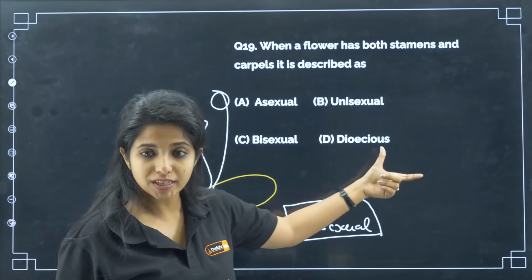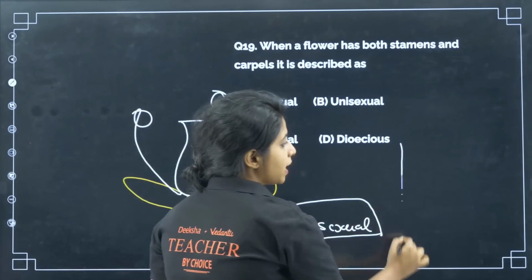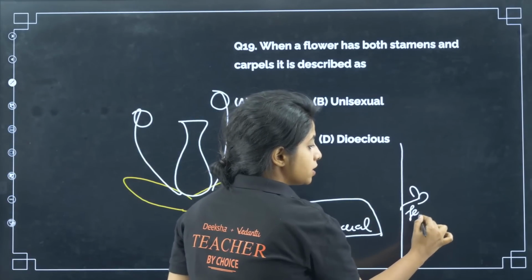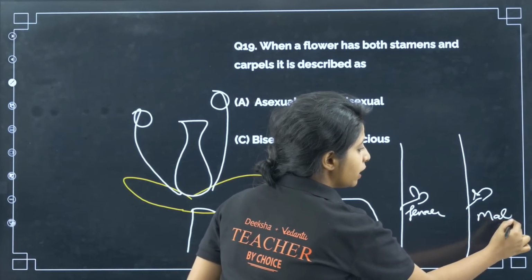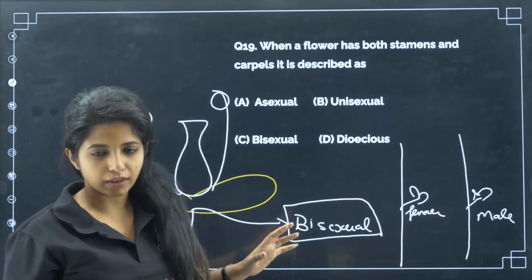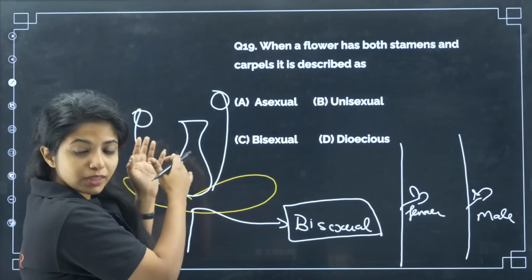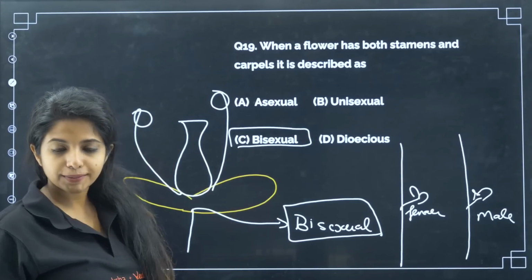Dioecious plants, you say. What do you mean by dioecious plants? That means one plant will be having only female flowers and the other plant will be having only male flowers. Male flowers as in male organs will be only there. These are dioecious plants. That is not applied over here. So you're talking about one flower having both the stamen as well as the carpel. So you call them bisexual flowers.